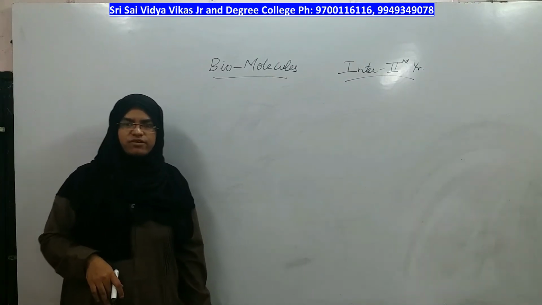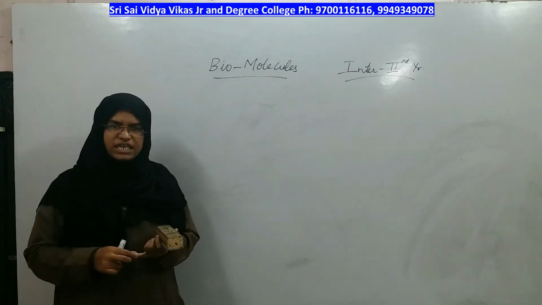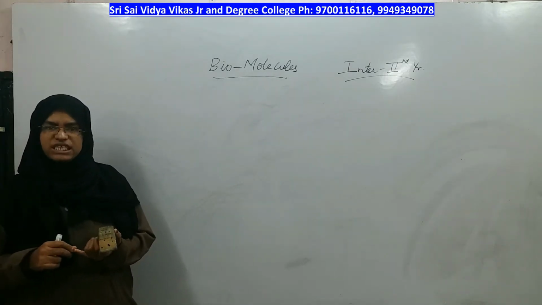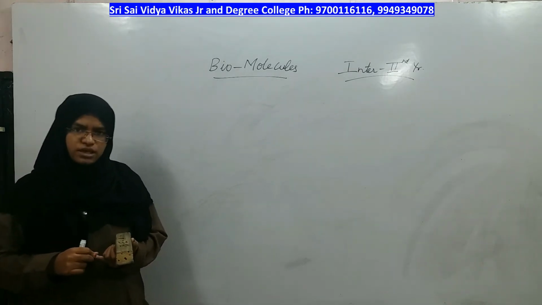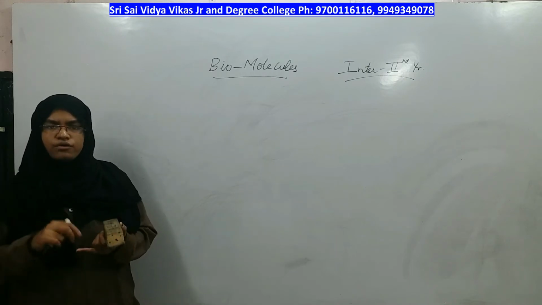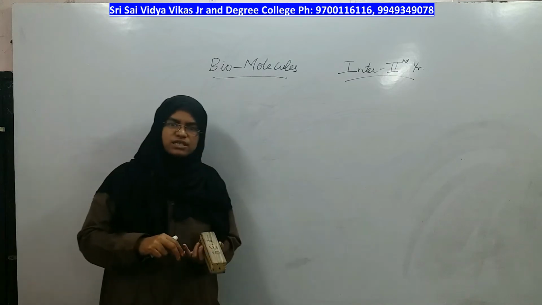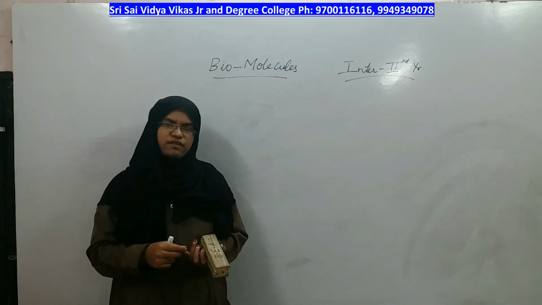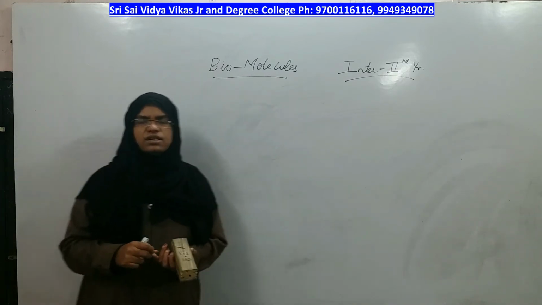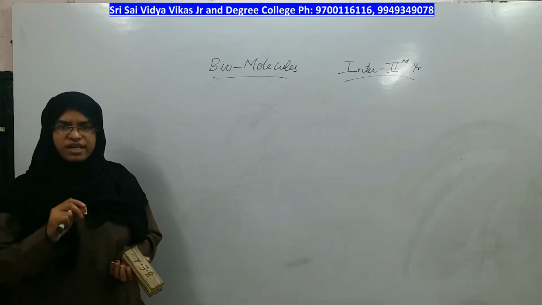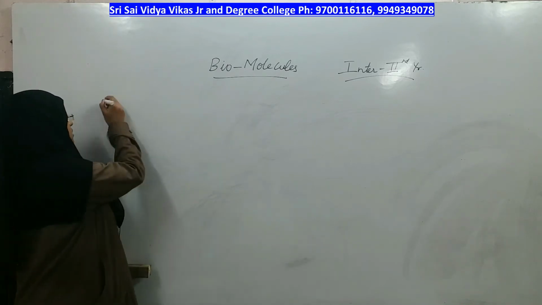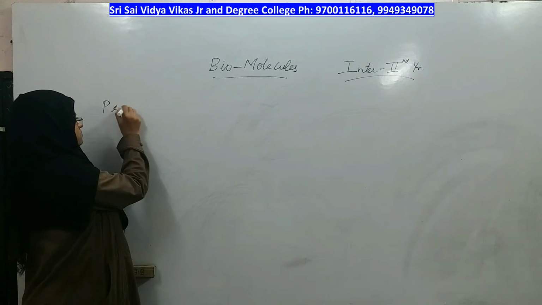In the last class we were discussing carbohydrates, in which we have seen the structure of glucose as well as fructose. How you got the structure of glucose and fructose, how many types of structures there are for both glucose and fructose, we have seen in our last class, right? In this class we are going to look at the next biomolecule, which is proteins.